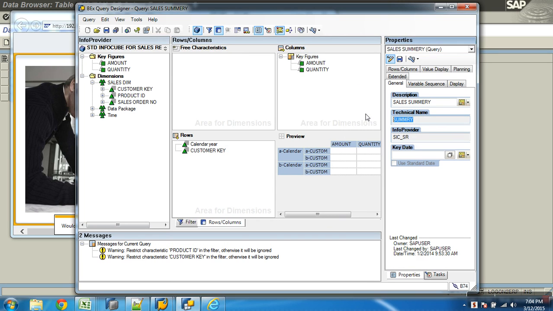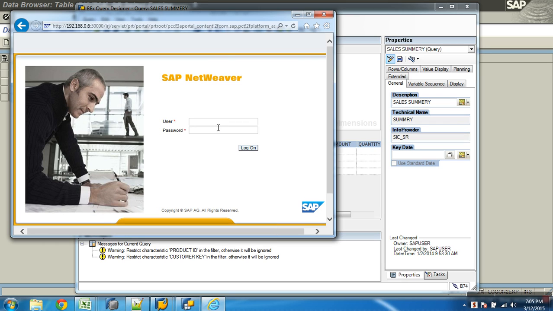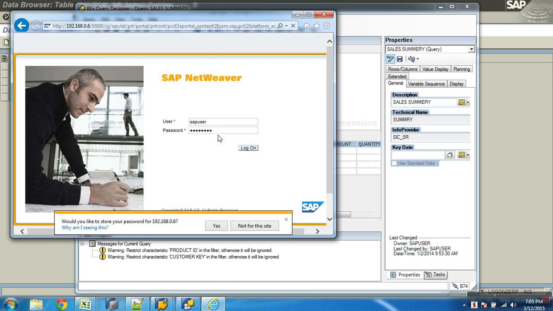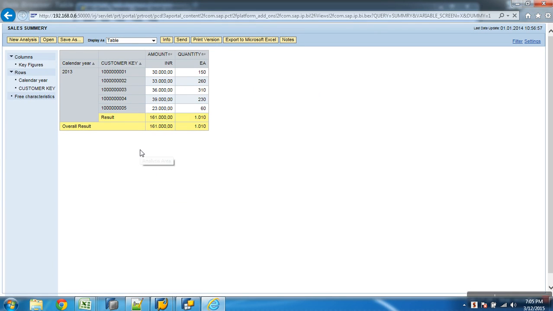There is some problem in the configuration, don't worry, I'll check that out. Then I'll say SAP user India 1, 2, 3. Now this is my report, okay.